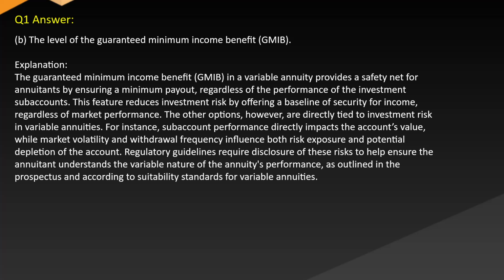The other options, however, are directly tied to investment risk in variable annuities. For instance, subaccount performance directly impacts the account's value, while market volatility and withdrawal frequency influence both risk exposure and potential depletion of the account. Regulatory guidelines require disclosure of these risks to help ensure the annuitant understands the variable nature of the annuity's performance, as outlined in the prospectus and according to suitability standards for variable annuities.